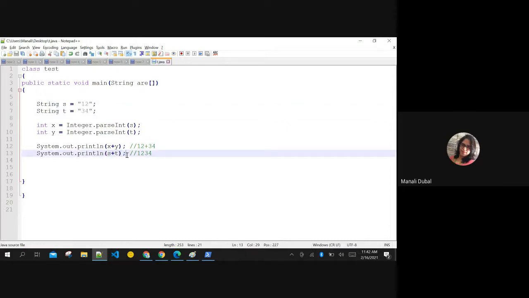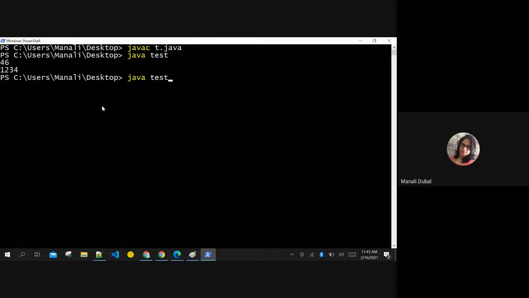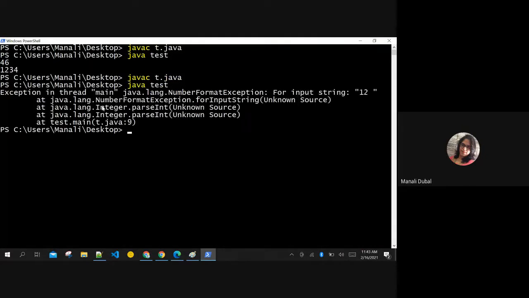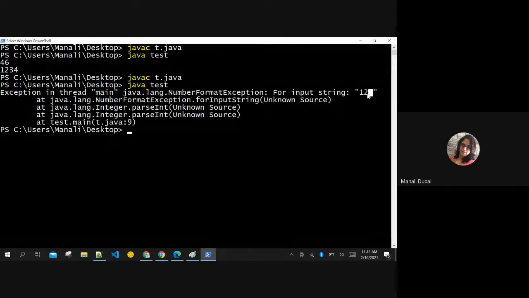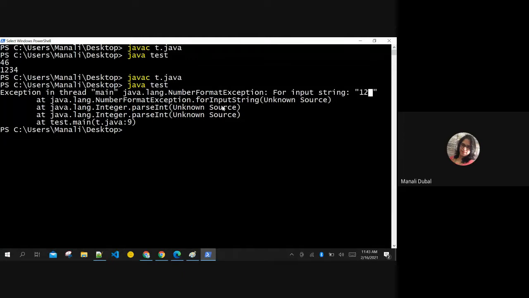It will not change. The problem with this method is if there were spaces, either trailing or in the suffix or in the prefix. If there are spaces over here, then the compiler has a problem with it. See what problem it is having. See, what is it telling? NumberFormatException. There cannot be a number. This space is not a number. Write a number over here or remove the space. Are you getting the problem with this method?